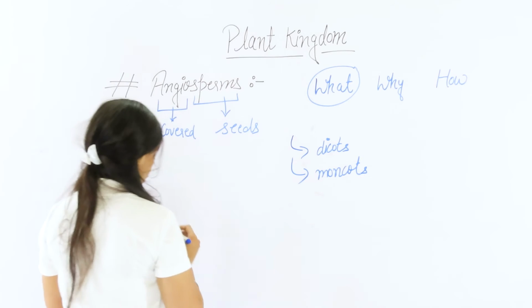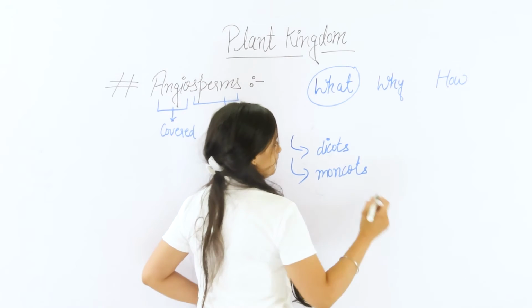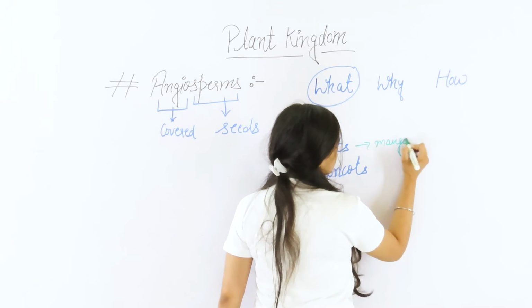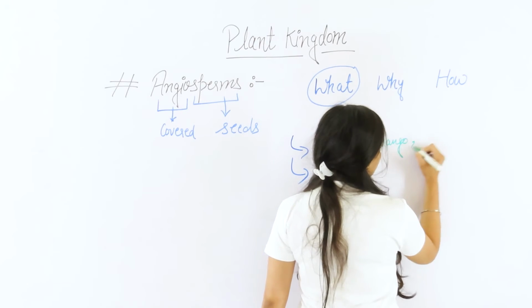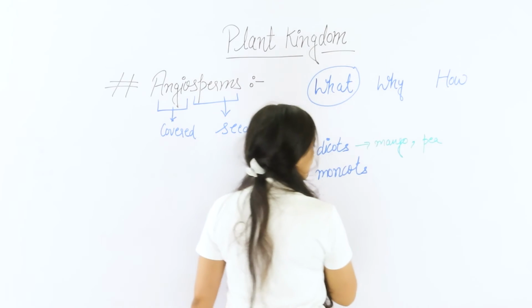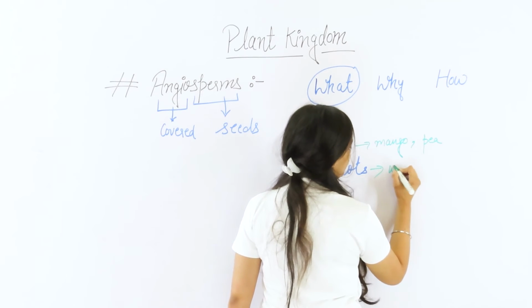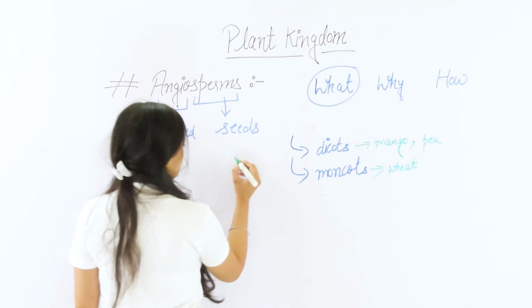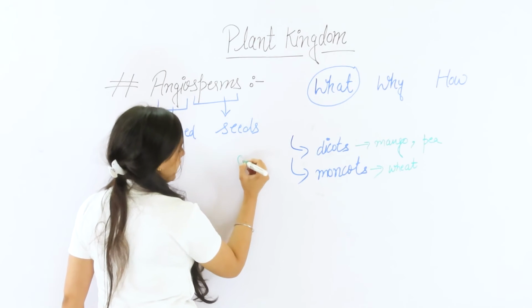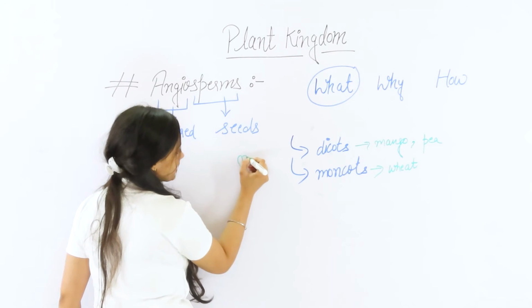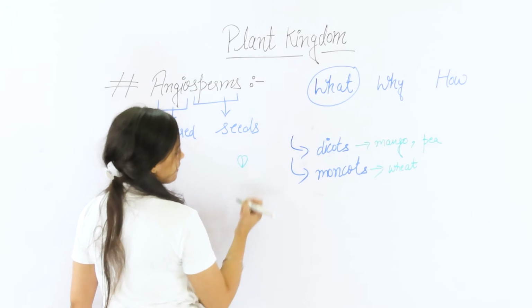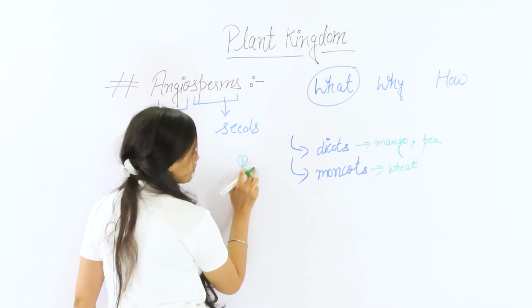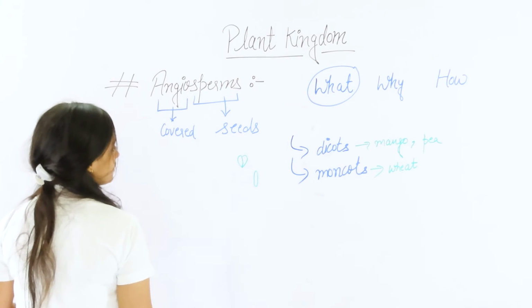The examples of dicot are mango and pea, and the example of monocot is wheat grain. This is a seed having two cotyledons like this, and this is a seed with a single cotyledon. It is a monocot and it is a dicot.